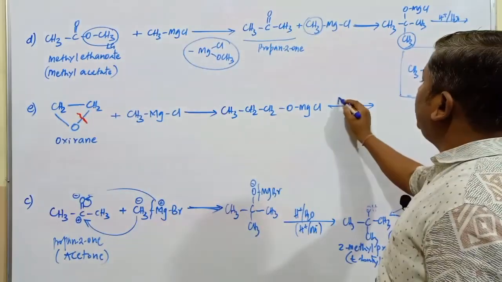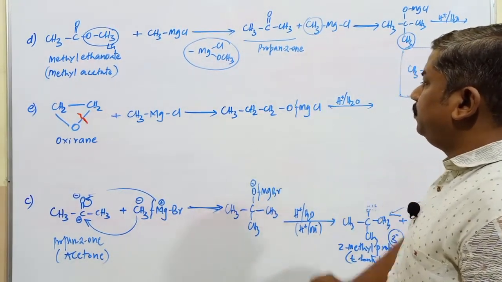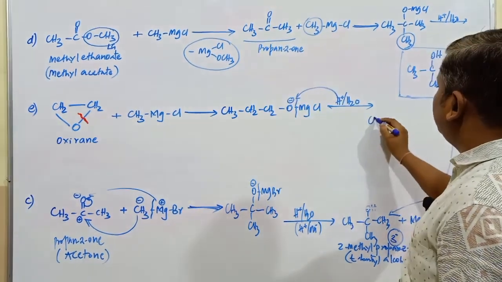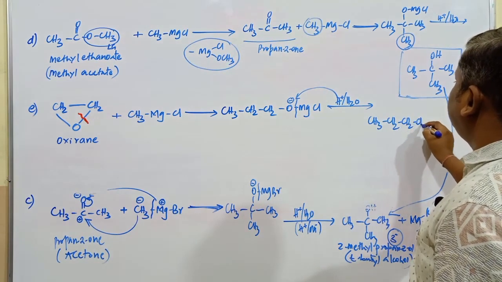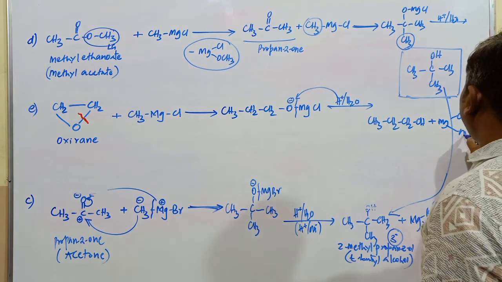Further, this compound is subjected to hydrolysis. This bond is going to be more polar, and H plus attacks the oxygen atom. The main product is CH3, CH2, CH2, OH, plus Mg, Cl, OH.